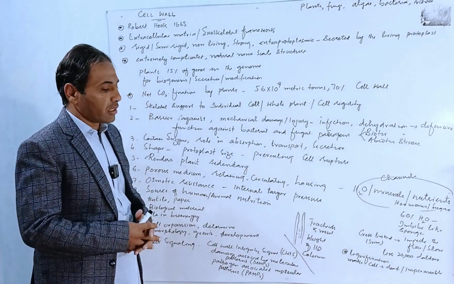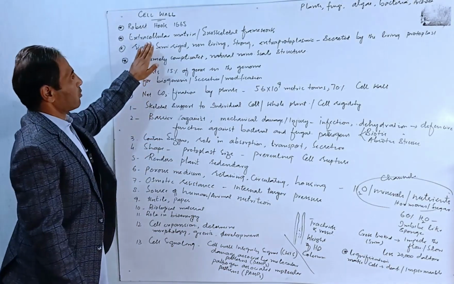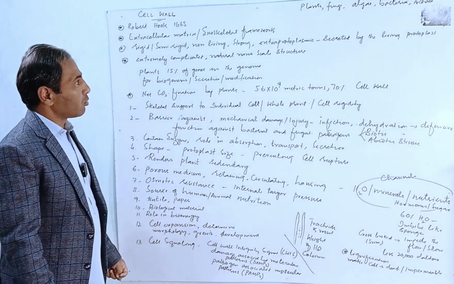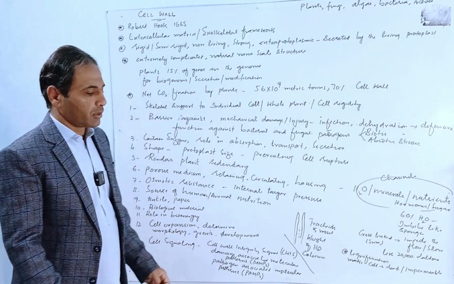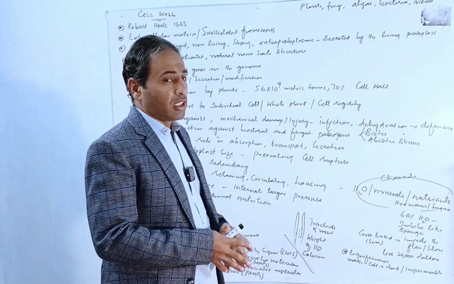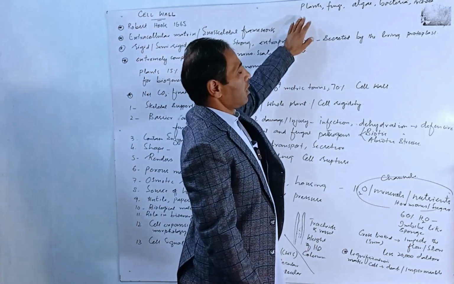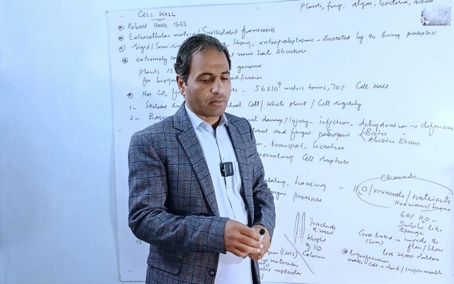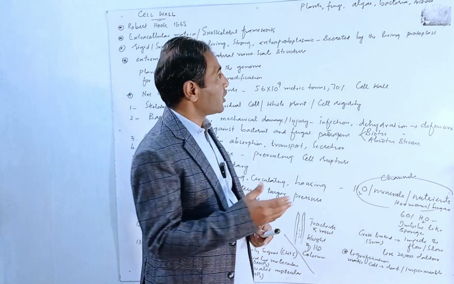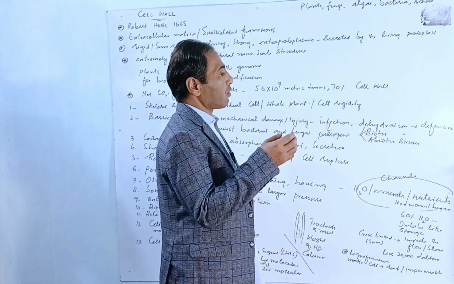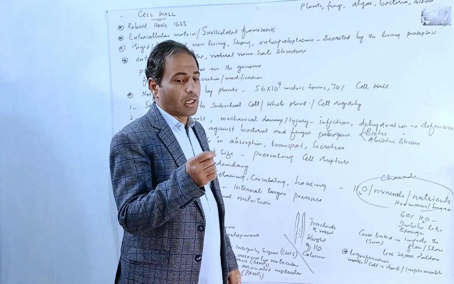It is an extracellular matrix or exoskeletal framework around the cells of different organisms. Universally, it exists in plants, except a few reproductive, immature, undifferentiated cells which have a thin covering, a thin primary lining.